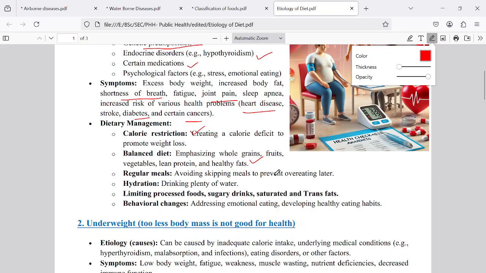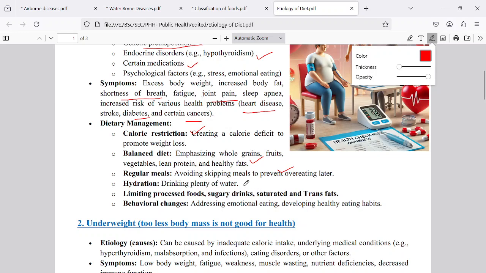Regular meals. The irregular meals should be avoided, especially nowadays the youth who are working in different fields are not taking food material in proper manner or in time. They are irregular in taking the meals. That is very dangerous and leads to obesity.